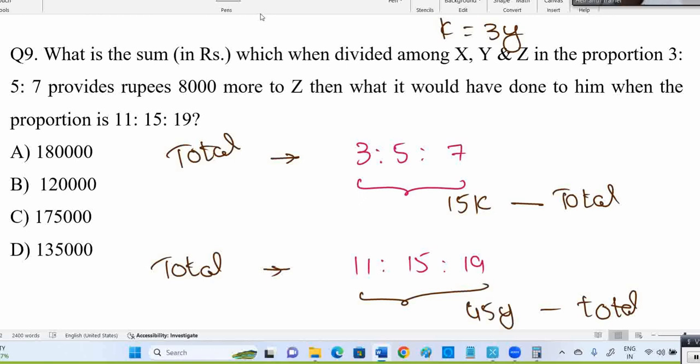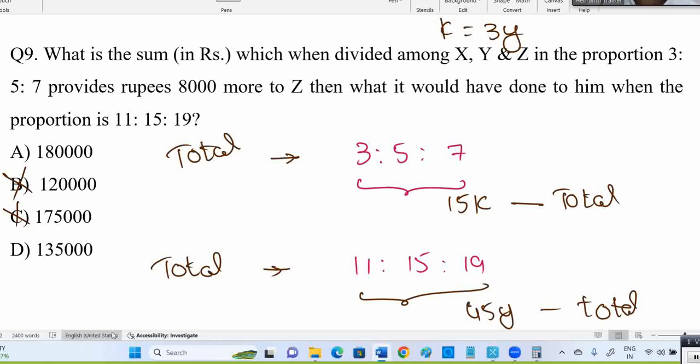Some people with this idea will check the options: is the option divisible by 15? Then the answer should be divisible by 15, a multiple of 15, and divisible by 45, a multiple of 45. But all options are designed in that way only, don't worry much. Except this one and this one, A and D both will satisfy that. See, is 45 divisible by 9? Means my answer should be divisible by 9.